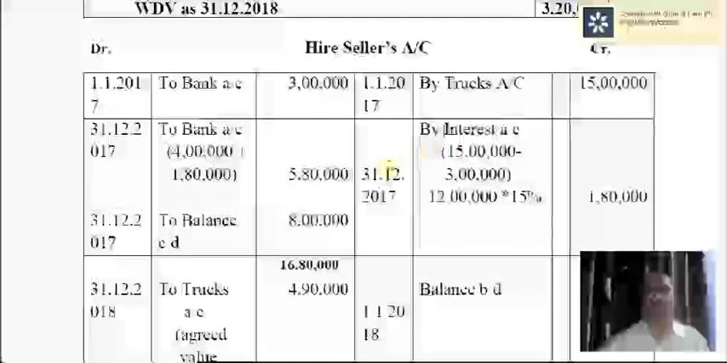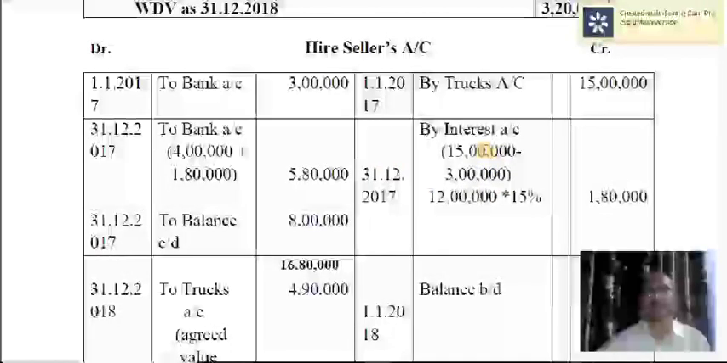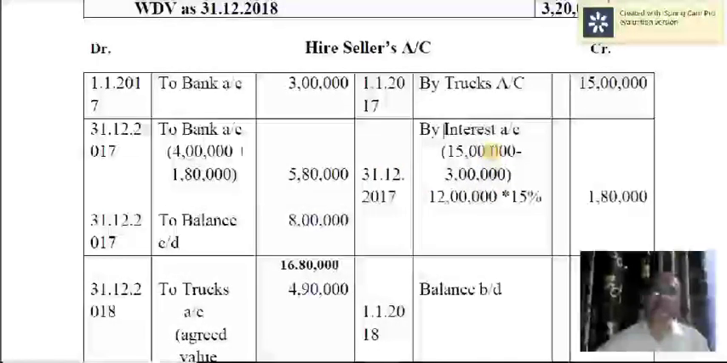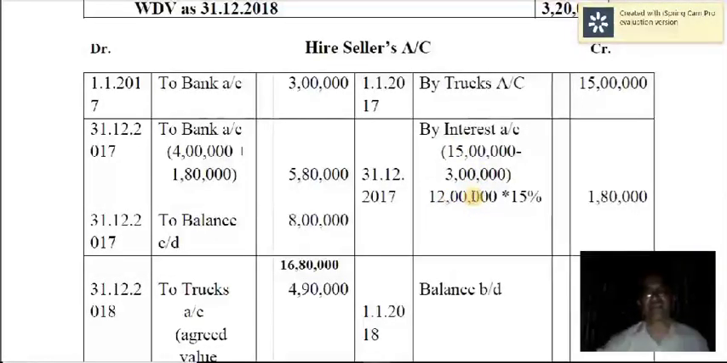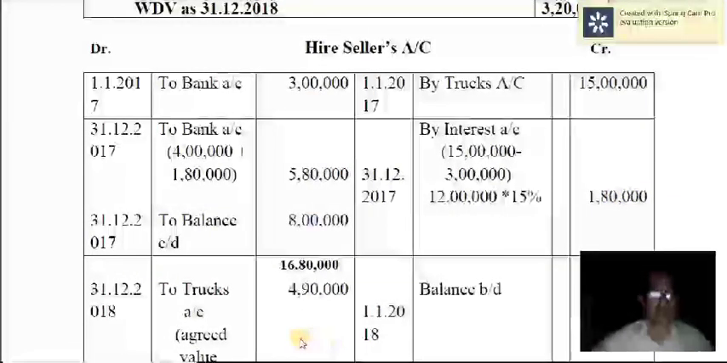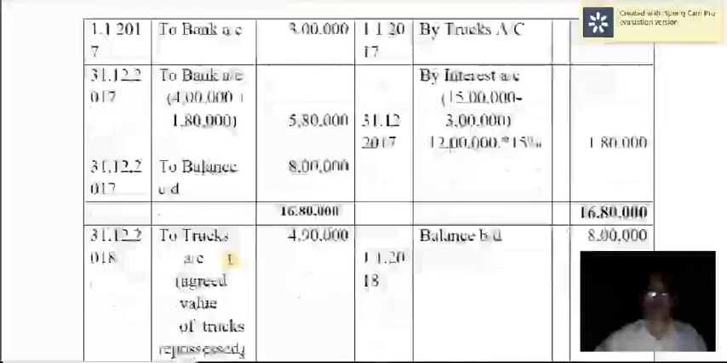Okay, then interest for the first year. 15 lakh is the cash price for 3 trucks, and down payment is 3 lakh for all the 3 assets together. Therefore, the remaining amount is 12 lakh. This is the outstanding cash price at the beginning of the first year. Therefore, on this 12 lakh, you are calculating interest at 15%. And that comes to 1,80,000.